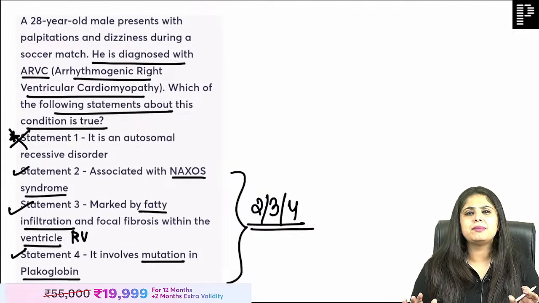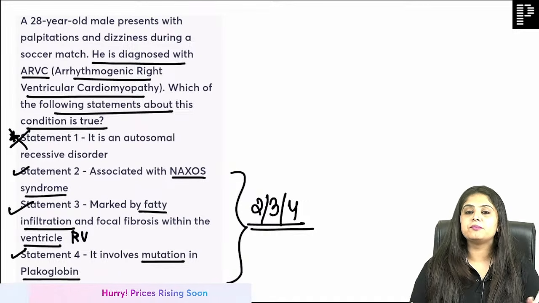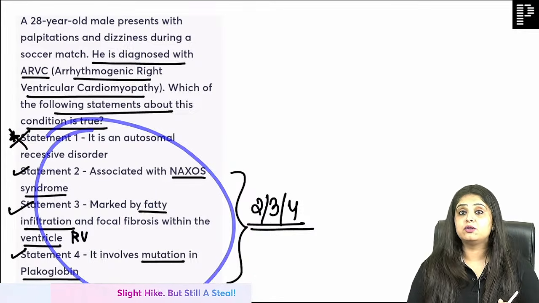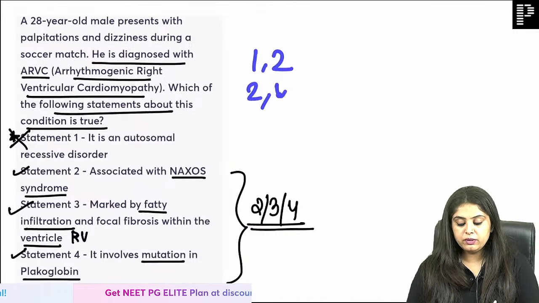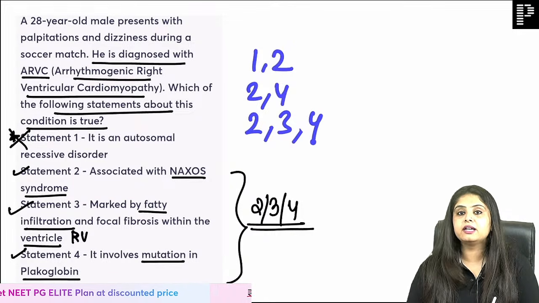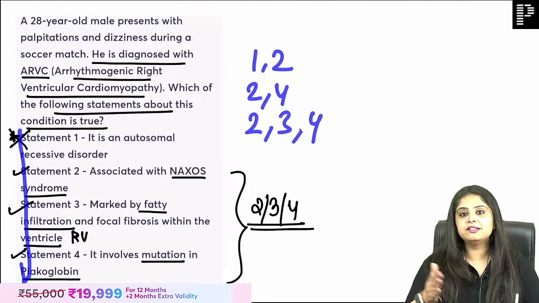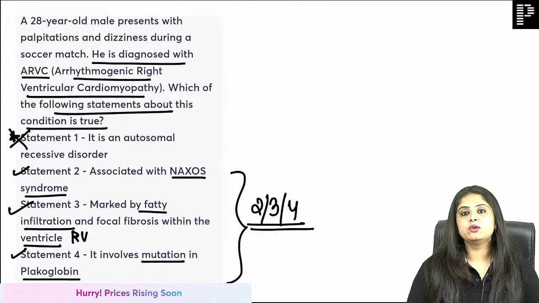Pray to God that you get maximum match the following, because if you know two options, you can do something with the other two and make a good guess. But over here you need to be very thorough. Just in case you don't, you will always get options like 1 and 2 are correct, 2 and 4 are correct, 2, 3, 4 are correct. So at least make your own answer first. If you get the same answer over here, then you mark it. If you don't, then start doing a little bit of negotiation.